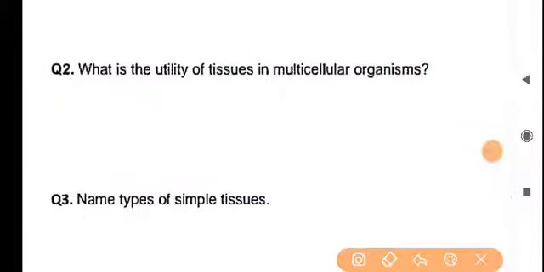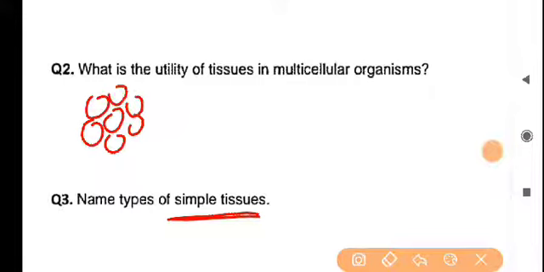Name the types of simple tissue. There are two basic types of tissue, the simple tissue and permanent tissue. What do you mean by simple tissue? The group of cells having similar structure and almost similar function is known as the simple tissue. These are the types of permanent tissue. Now back to the types of simple tissue that is being asked.